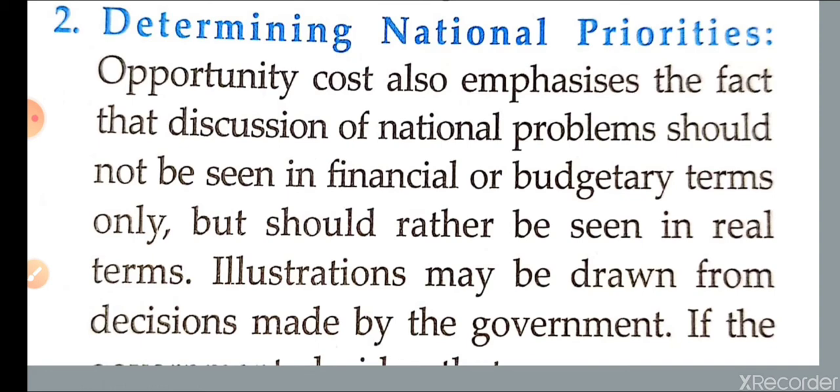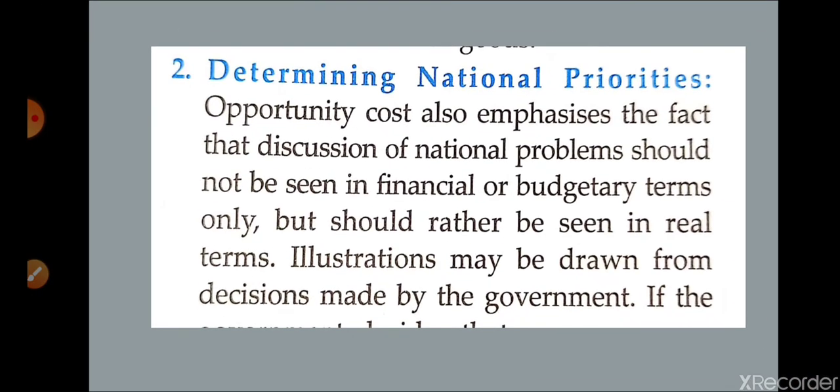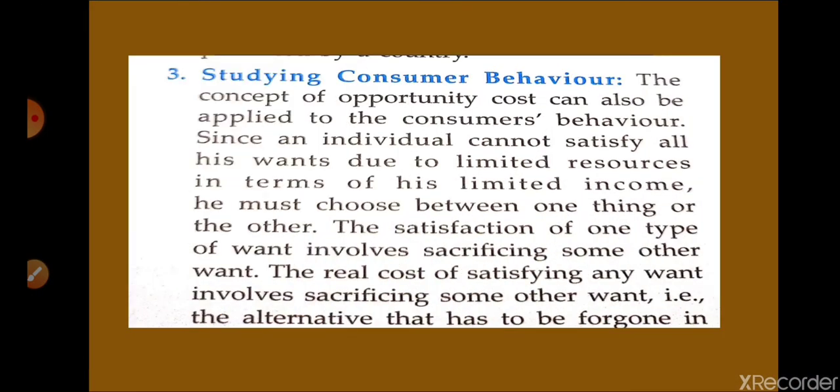So next we are going to discuss studying consumer behavior. So what is consumer behavior? One simple example you can understand: the satisfaction of one type of want involves sacrificing some other wants. So the real cost of satisfying any want involves sacrificing some other wants.